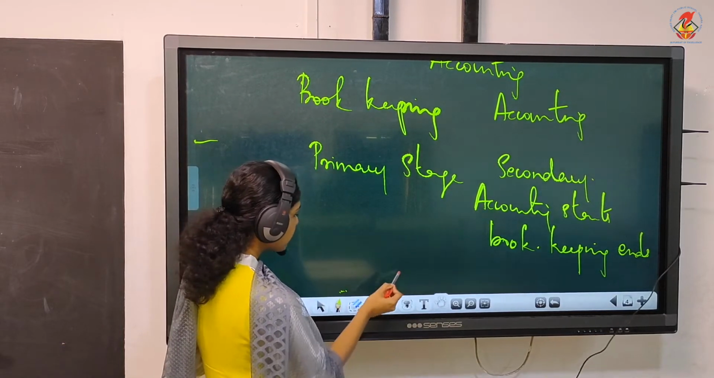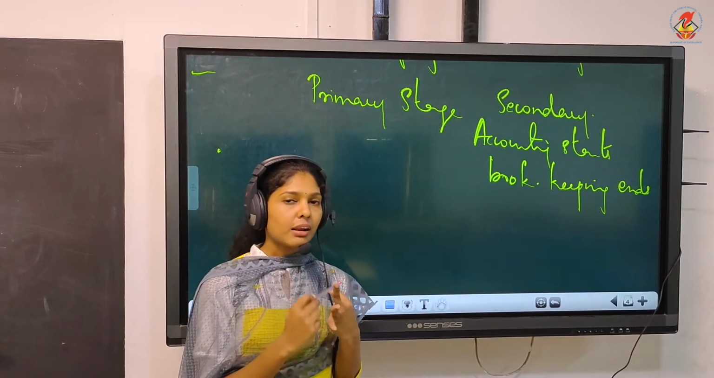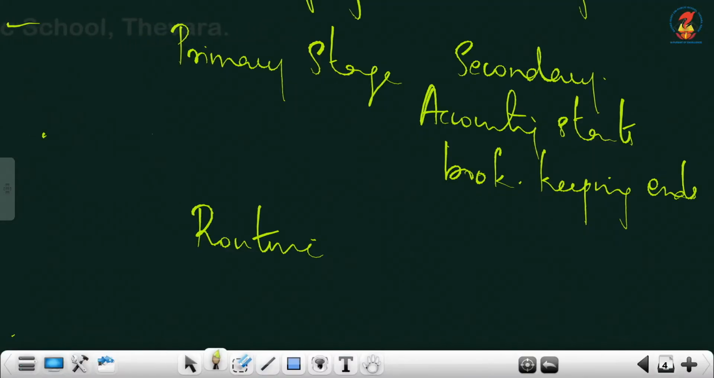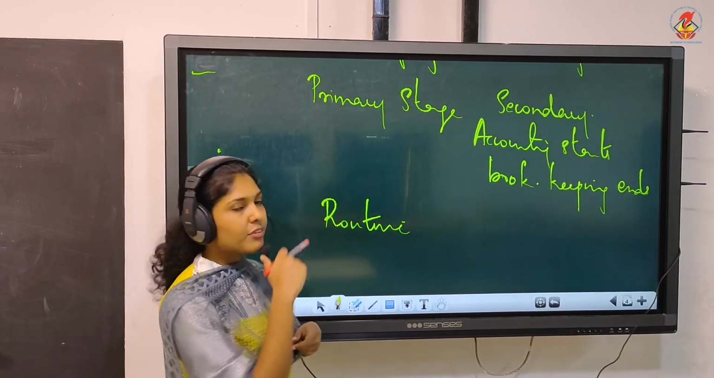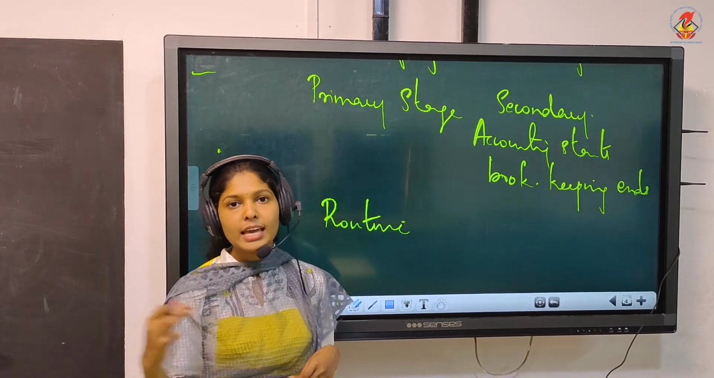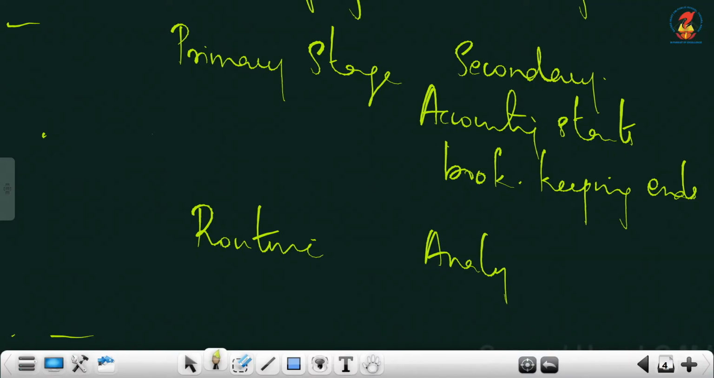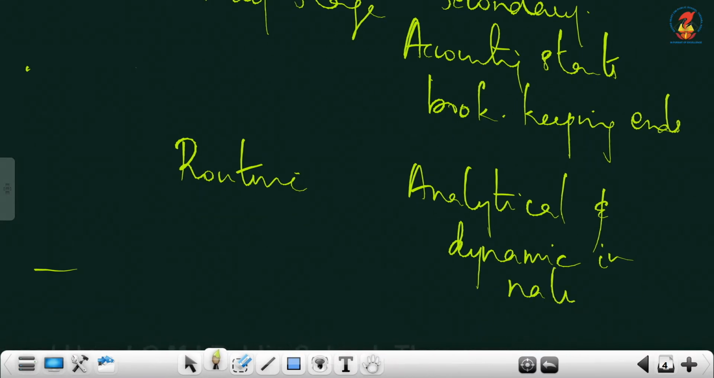Then bookkeeping basically is identifying, measuring, recording and classifying. And that job is routine in nature. That means regularly you will have to record, you will have to classify. Whereas every day are you summarizing? Like I told you, the financial statements will be prepared only at the end of the year. So every day we are not doing it. So accounting is analytical. You need some analytical skill for this because you have to analyze all these. And this is dynamic in nature. It is not routine in nature.